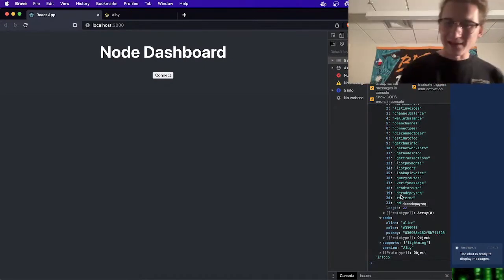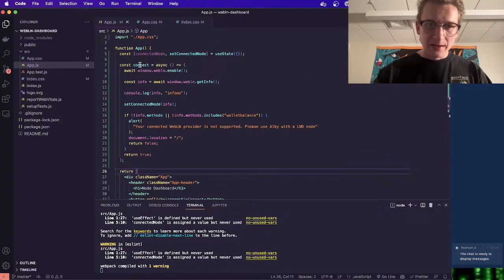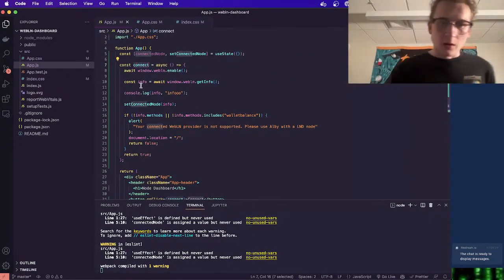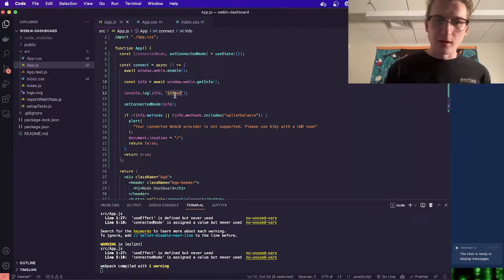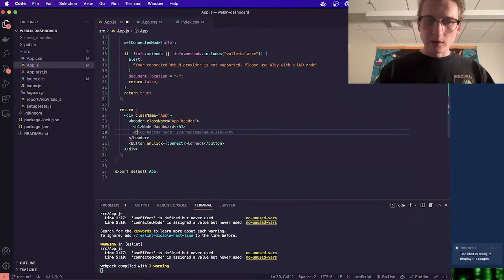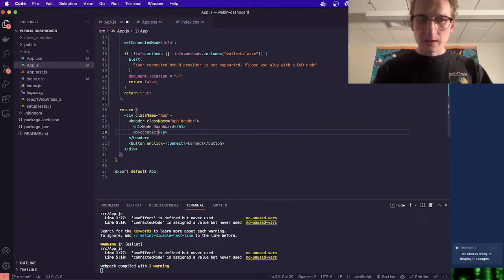So we have our node alias. Very cool. So with our connect function, how it's set up right now, we are enabling, we're getting the info, and then we're console logging it. That's what we saw. And we're setting it to connected node. Very nice. So now I'm just going to say connected to, I cannot spell.